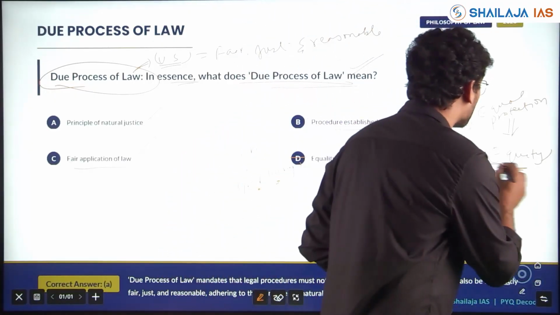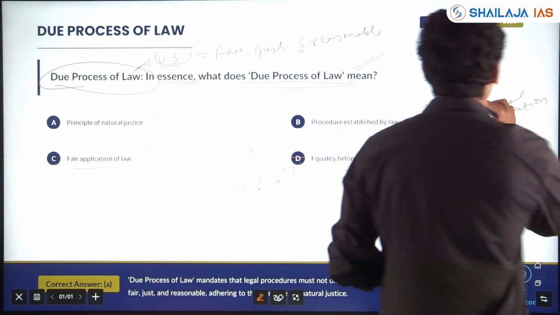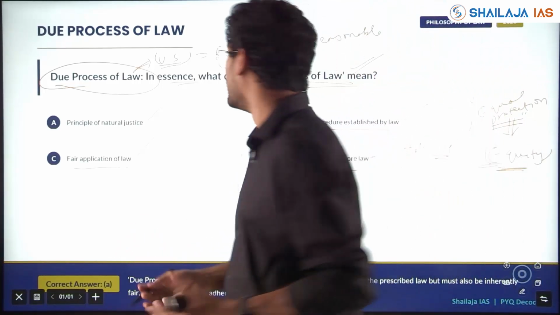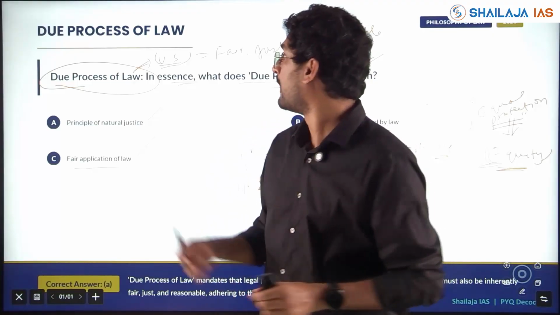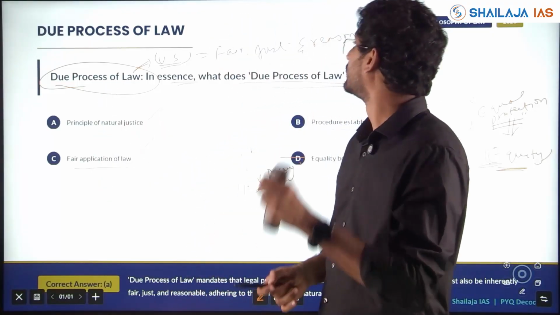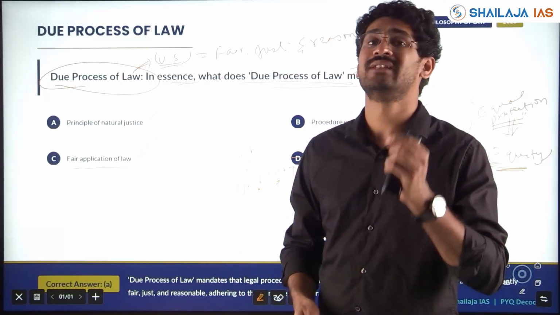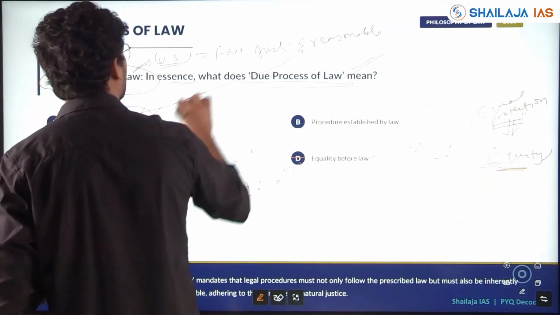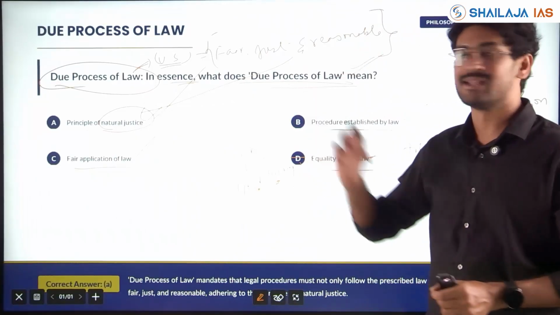So equity is to ensure they get proportionately the benefit to uplift all the citizens to the same level. Equality is to ensure there is no discrimination in the law. Due process of law is to ensure fairness, justice, reasonableness, to act based on the principles of natural justice, which encompasses all this: to be fair, to be just, to be reasonable.